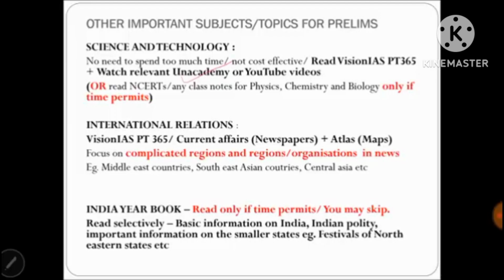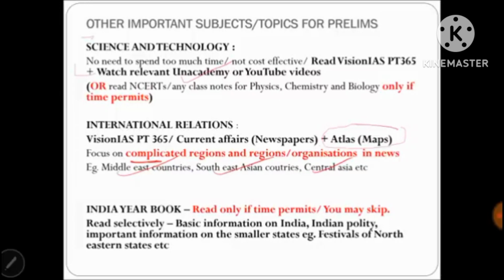That would suffice. For international relations, follow Vision IAS PT 365 or current affairs newspapers, and please mark those locations on the atlas. Focus on the complicated regions because they are very favorite. For example, the Middle East countries, the Southeast Asian countries, Central Asia, a lot of countries packed together, small countries, complicated borders, water bodies, and countries surrounding these water bodies. So these become very favorite MCQs for UPSC.